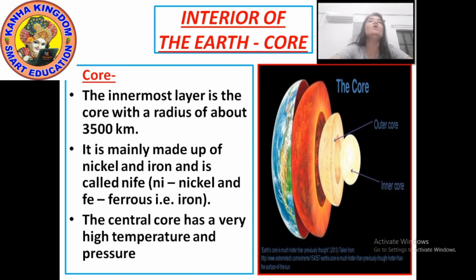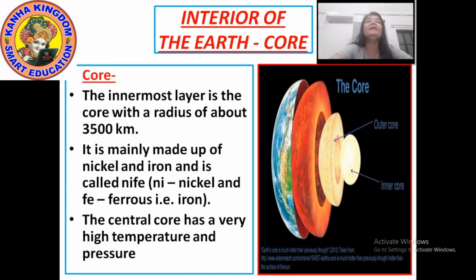The core is the innermost layer of the earth with a radius of about 3,500 kilometers.